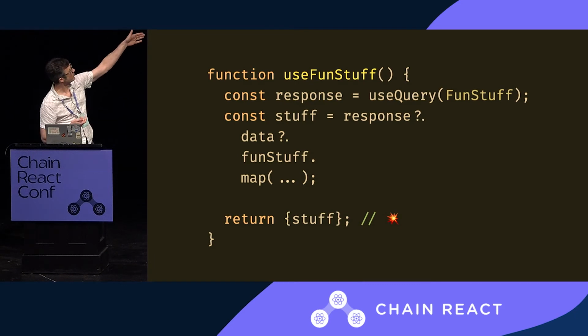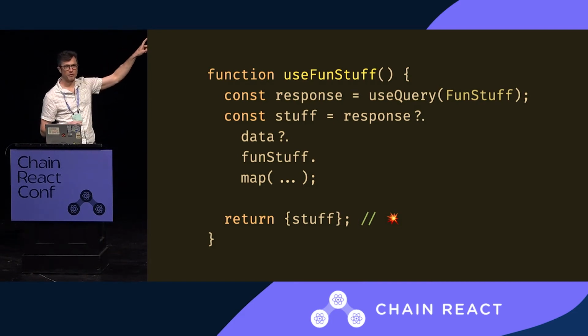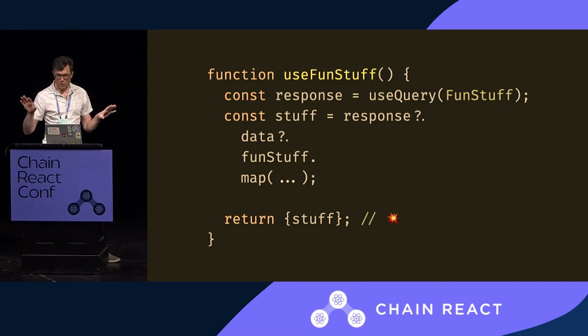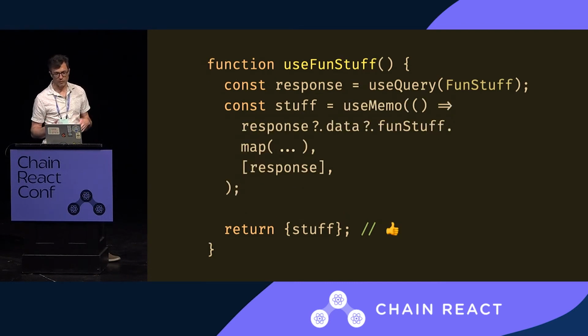We're mapping over the results. I missed a question mark there. Sorry about that for anyone who's tweaking because there's a missing question mark. No, actually, I think that missing question mark would be fine because the first one would return undefined, the second one... all right, TypeScript, sorry. Okay, so this is going to be a new object every time, easily solved: wrap it in useMemo. Now stuff is stable, we're good.